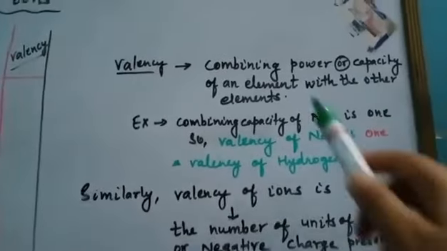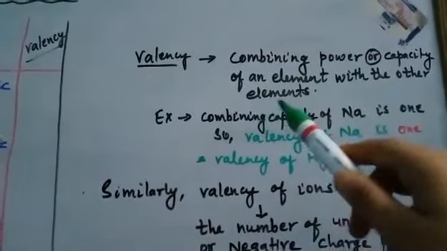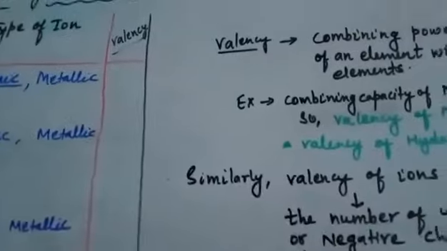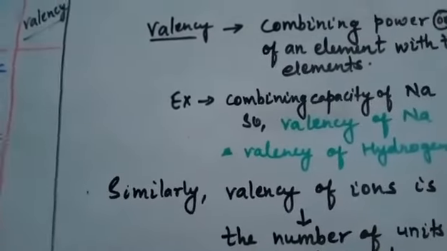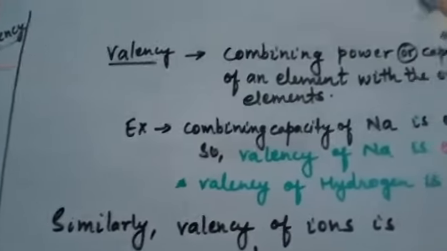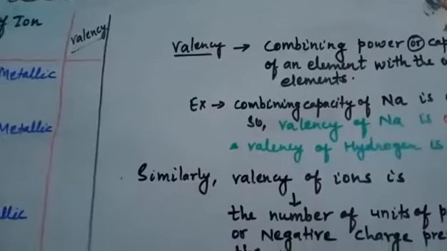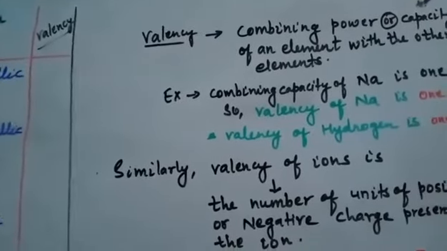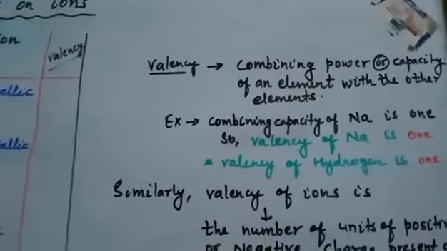Valency is the combining power or capacity of an element with other elements. The capacity of any element to combine with another element to form a compound is called its valency. Every element has a different combining power with other elements.